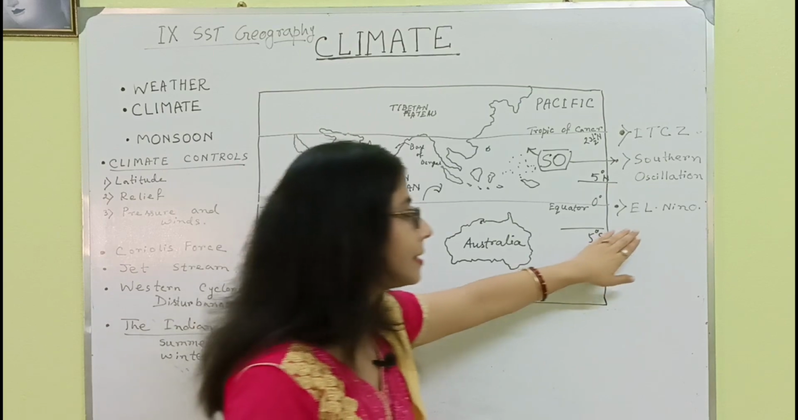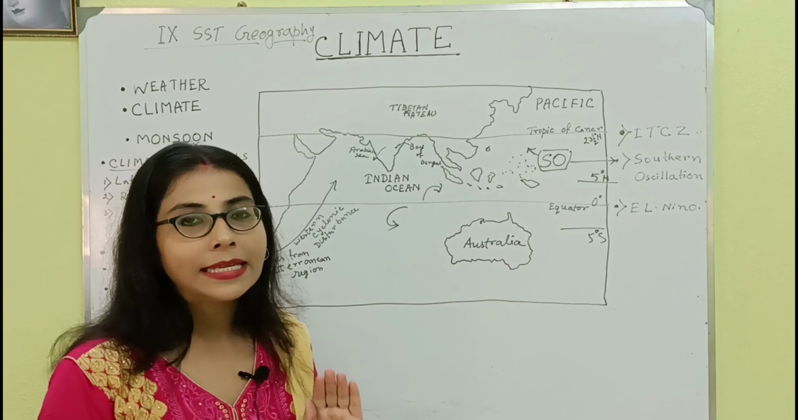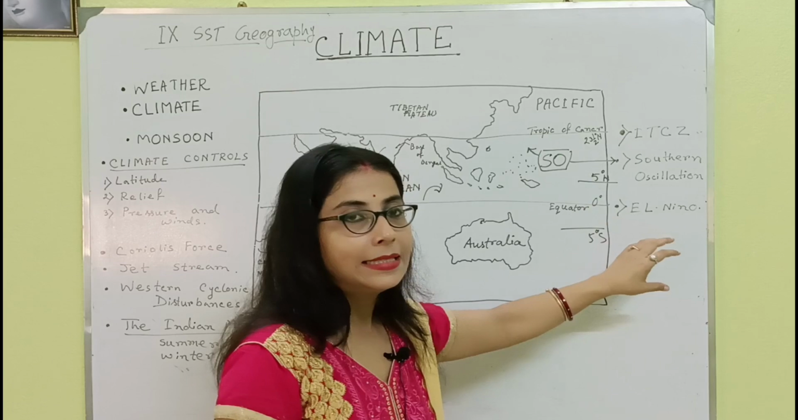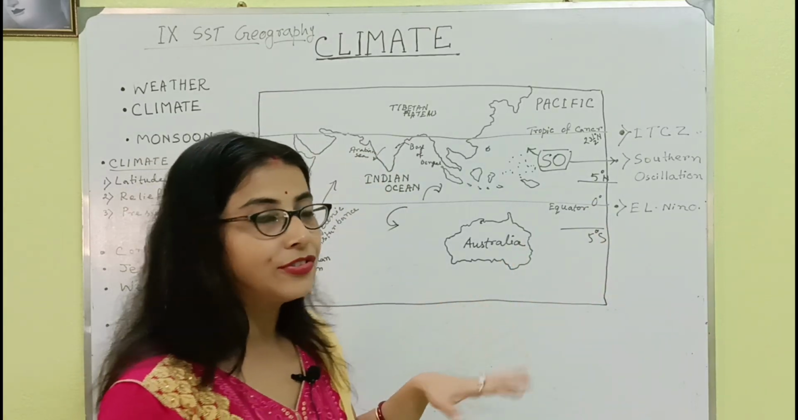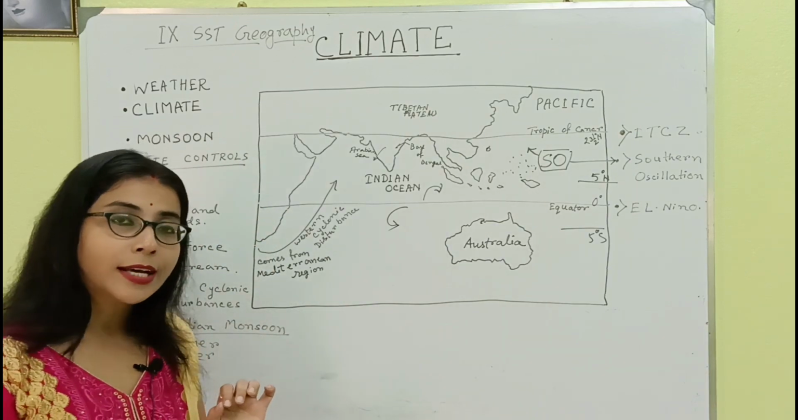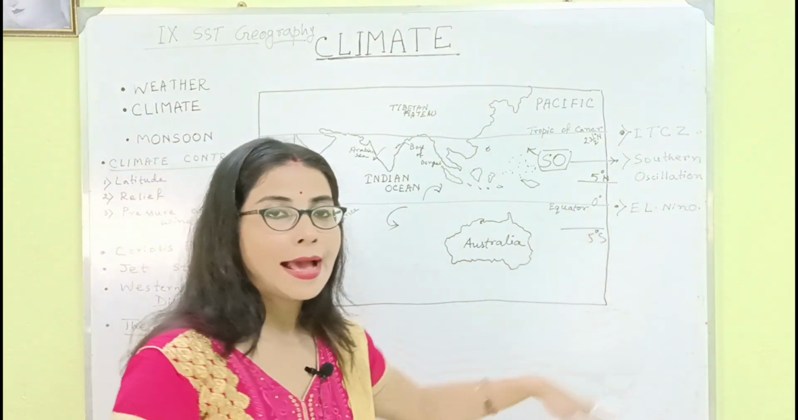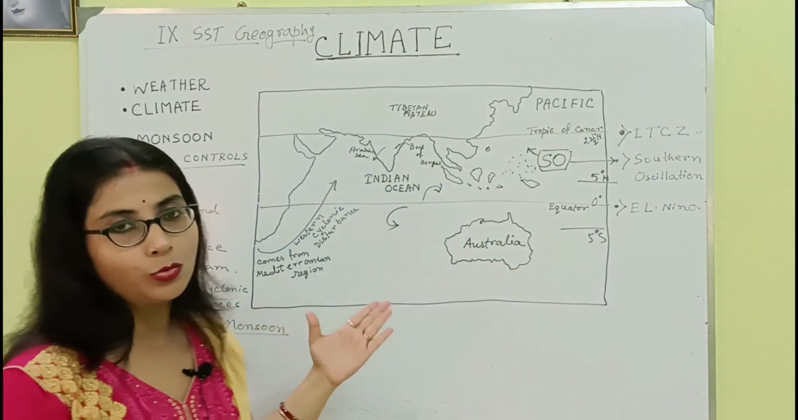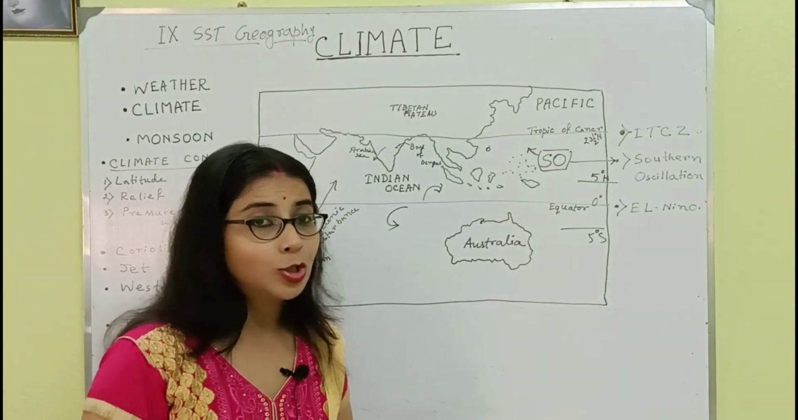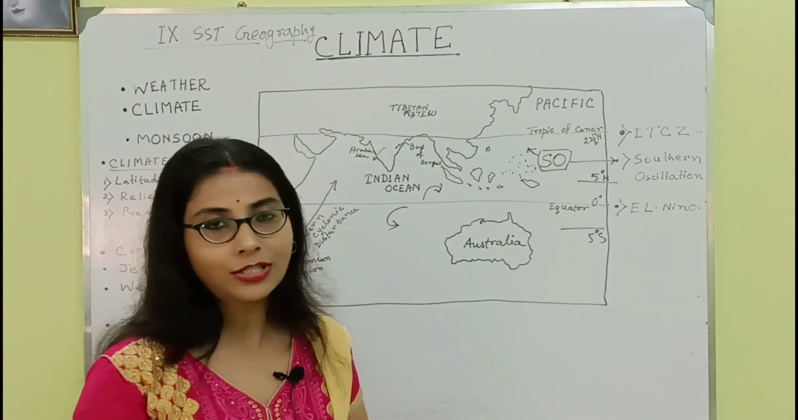And lastly we will discuss El Nino. El Nino is a Spanish word, meaning the Christ child or the boy Christ. What does this mean? It is a warm kind of wind which replaces the Peruvian cold wind, and it flows over the coastal zone of the South American Peru region. But this El Nino also has a great impact on the monsoon wind. So we have discussed all of this right now, but this is not the end of this chapter. In the next part we will discuss the rest of this chapter.